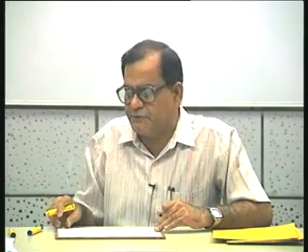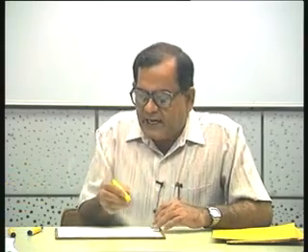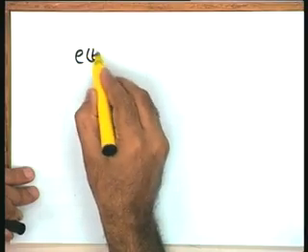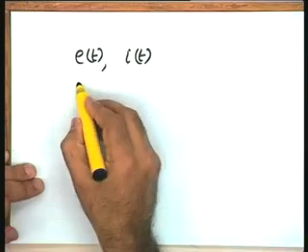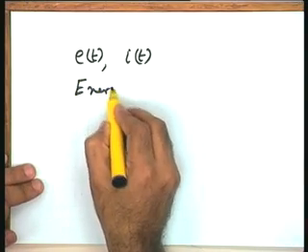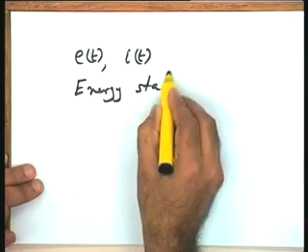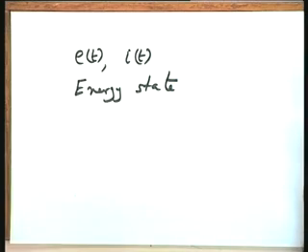Now, if I have these characterizing variables E t and I t, which characterize the energy state of the system at any time t, I have the total information about the system.